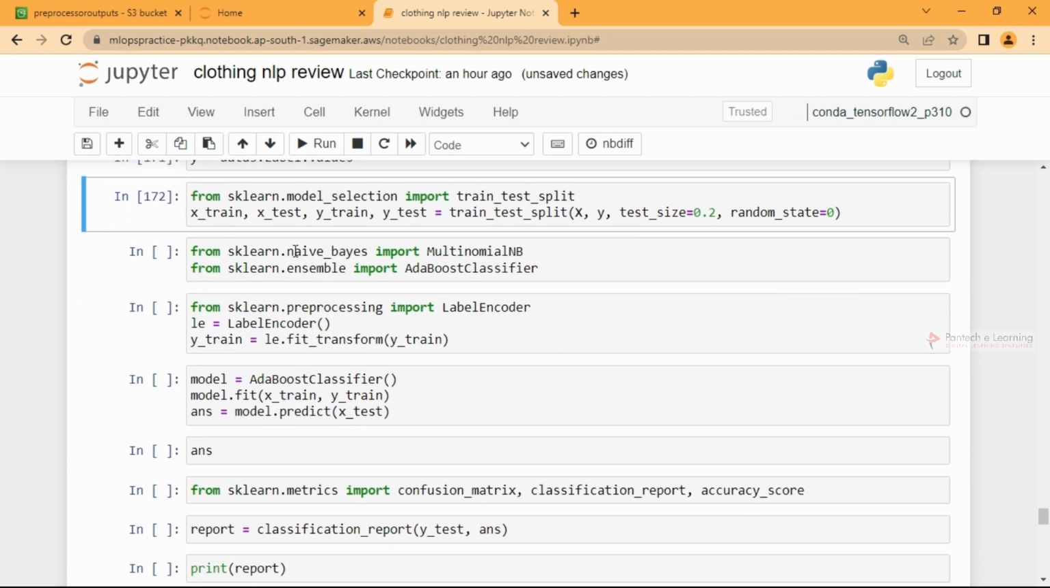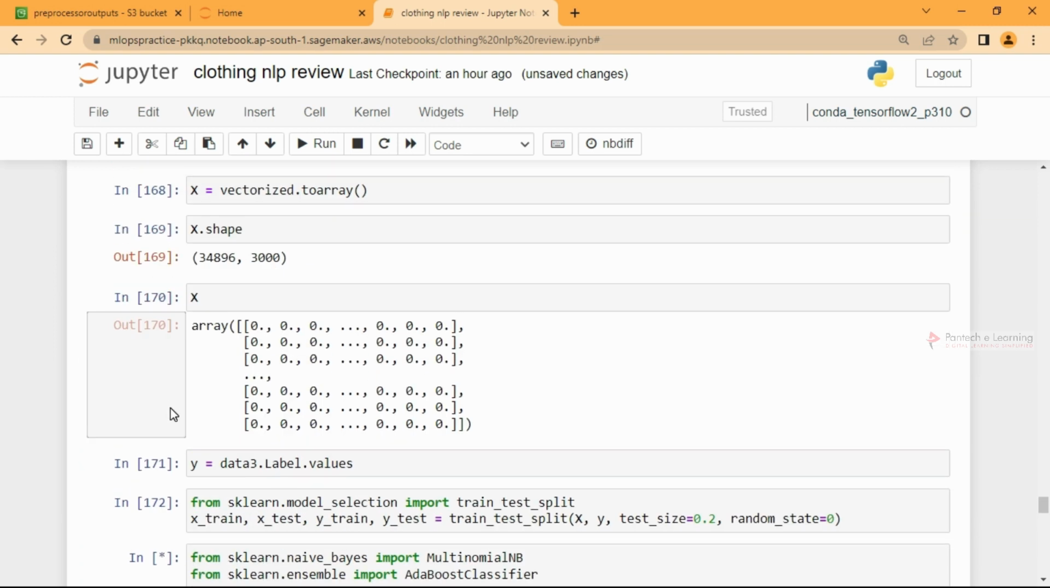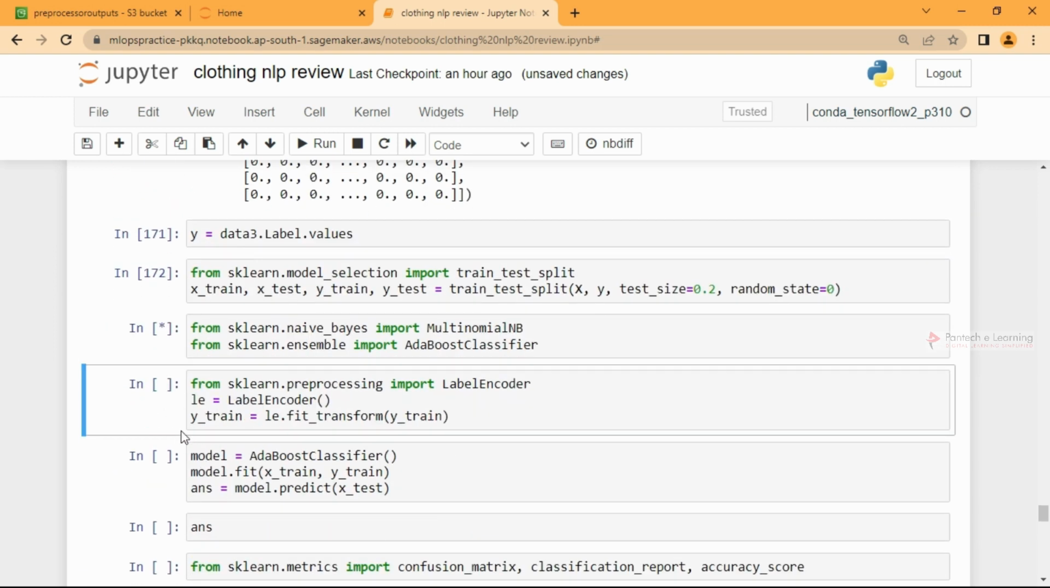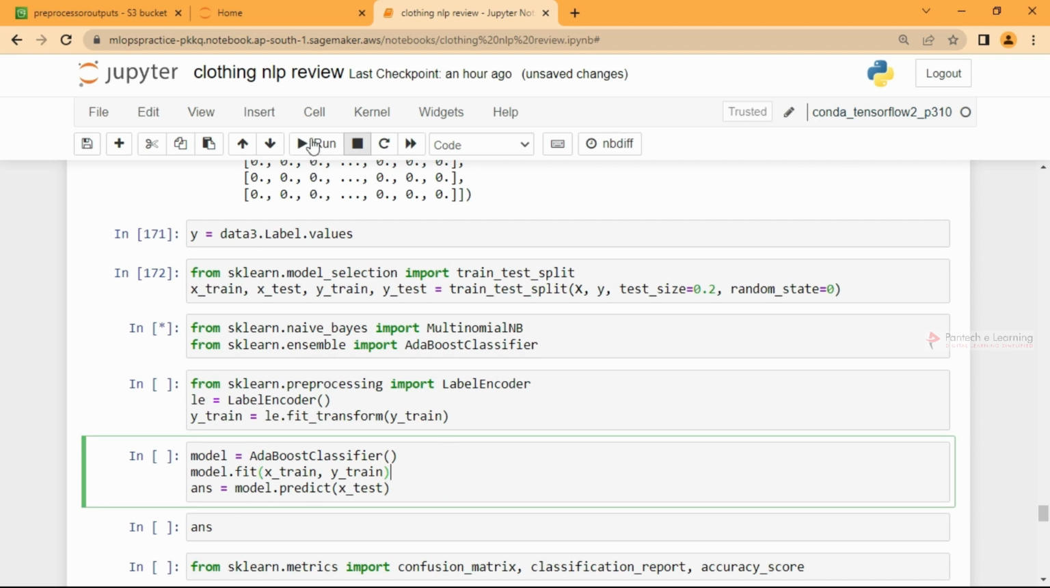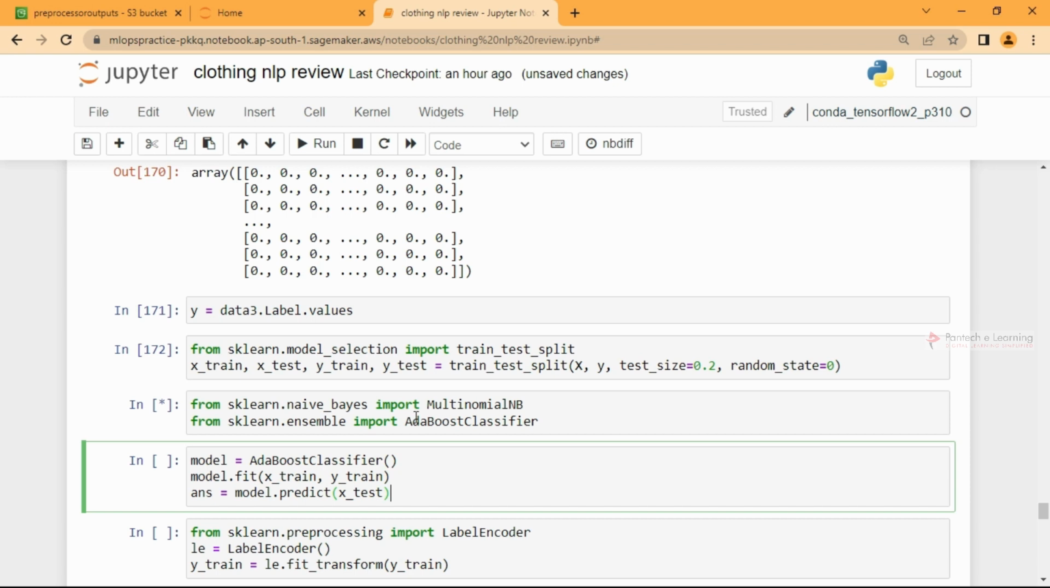You have multiple classification algorithms. You can go for Naive Bayes classifier, AdaBoost, XGBoost, decision trees, etc. I'll go with the AdaBoost classifier. It's an ensemble, boosting algorithm. Before going into that, Y train is already done, we don't need this now. We can just go directly with this one. We'll wait for it to complete.